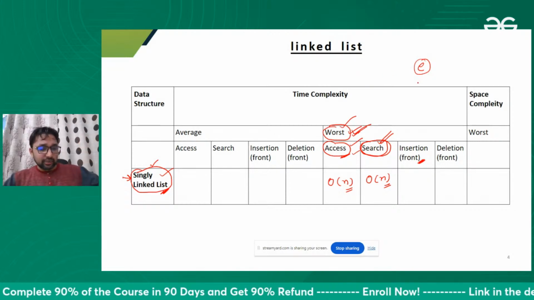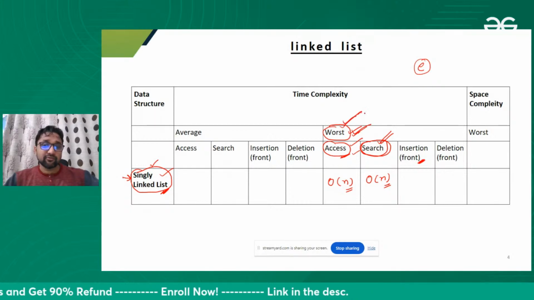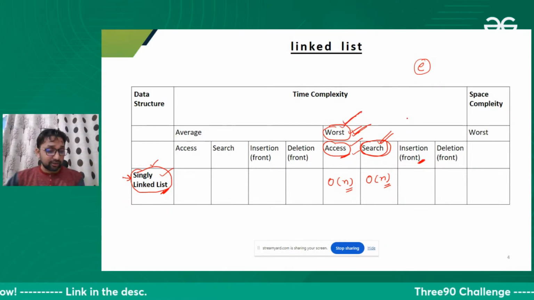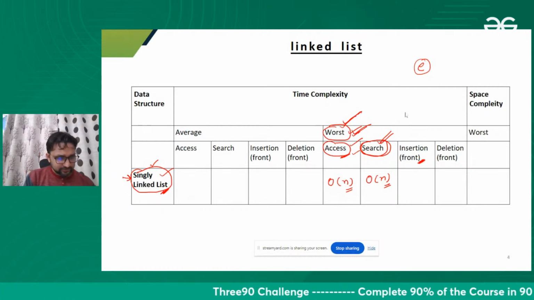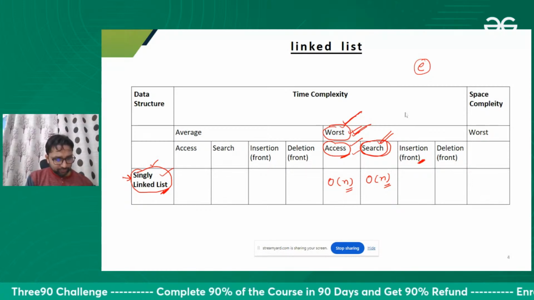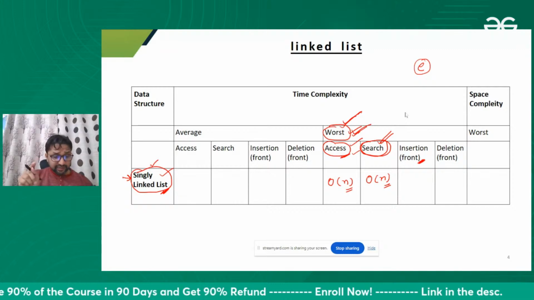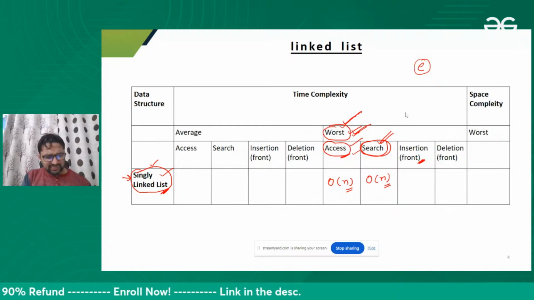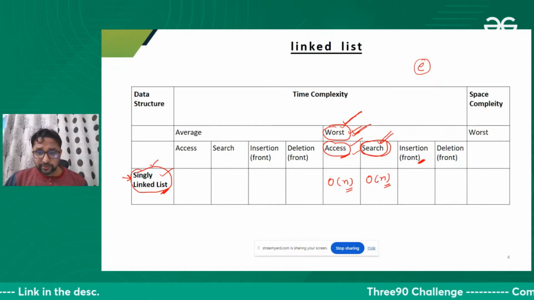At the first position, we want to insert one element. How much time will that take in worst case? In the starting, in the first position, I want to insert one element in the front. How much time will that take? Please reply in the chat box. Keep replying, doesn't matter at all. What is your answer? Okay, so yes, Rajbir, you are right.